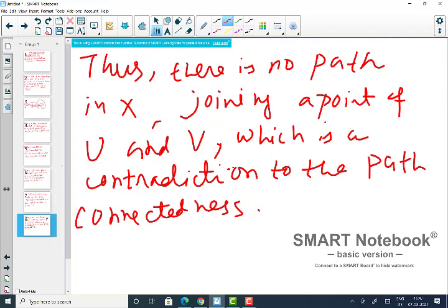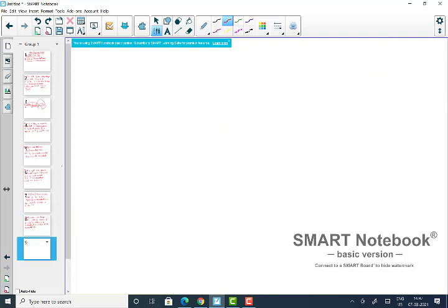Okay, maybe I will give some examples before I ask you another important question. For example, the real line is path connected, obviously.